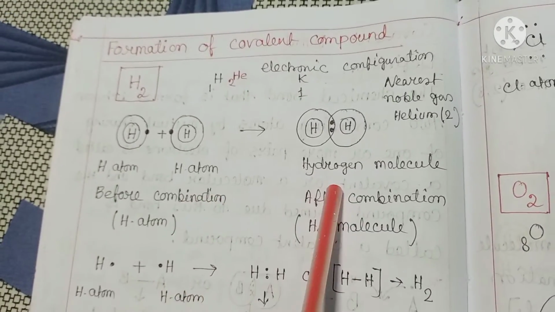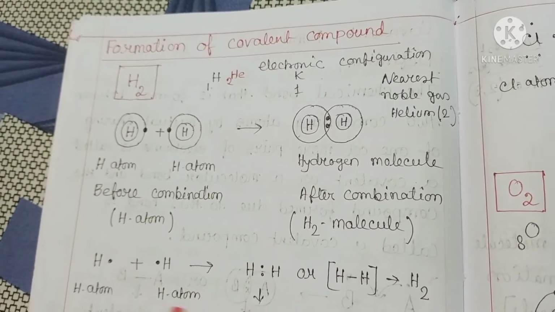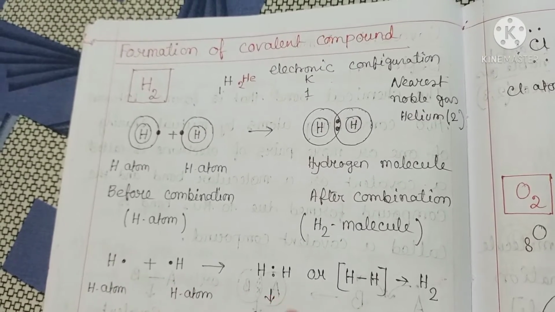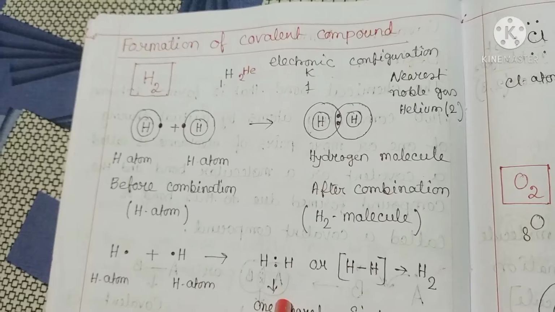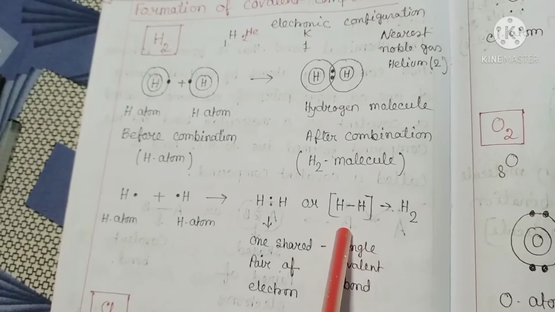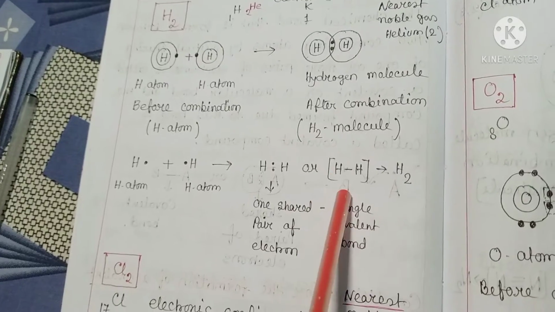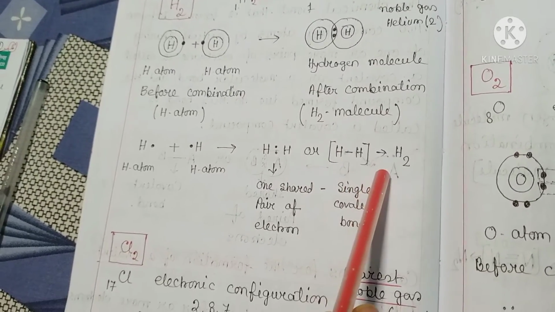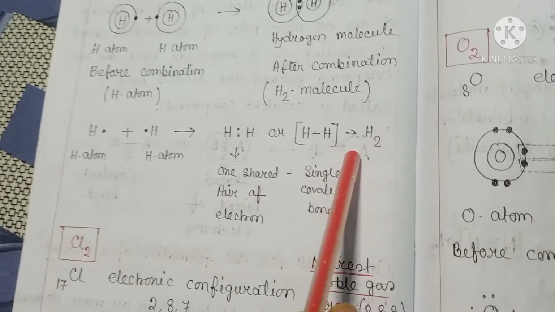This is the molecular structure and this is the electron dot structure. Here electrons are shared as one shared pair of electrons, resulting in the formation of a single covalent bond between hydrogen and hydrogen. And so covalency of hydrogen is 1.